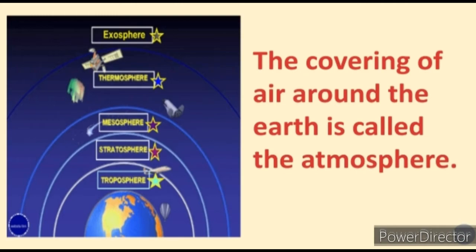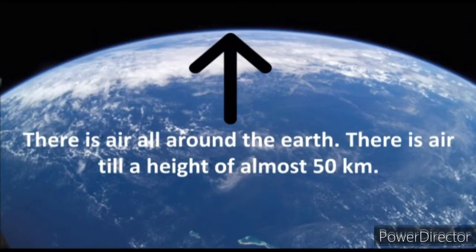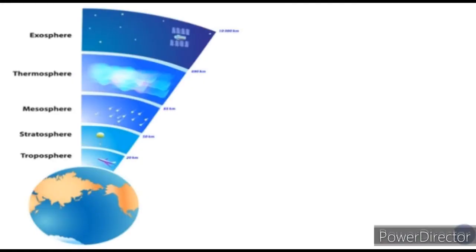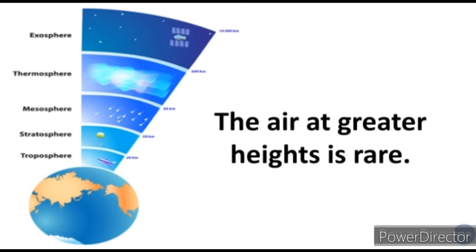Now we also saw that above the earth, air is present till 50 kilometers. There is air all around the earth, but more air is there till 50 kilometers only. As we go further, it gets reduced. We saw that the air at greater height is rare. As we move far from the earth, the air gets lesser and lesser.